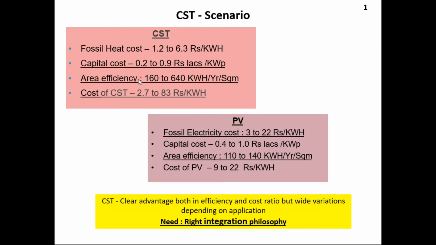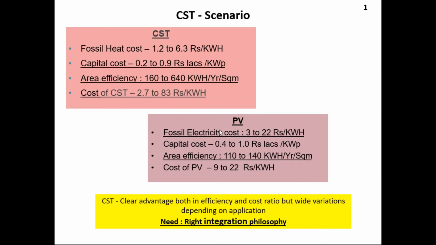And the area efficiency, what does area efficiency mean? How many kilowatt hours you get per square meter of solar area. You have seen the photographs of solar installations. Out of that, how much energy you get per square meter of solar area is called area efficiency. That is 160 to 640 kilowatt hours per year per square meter for CST, concentrating solar technologies.